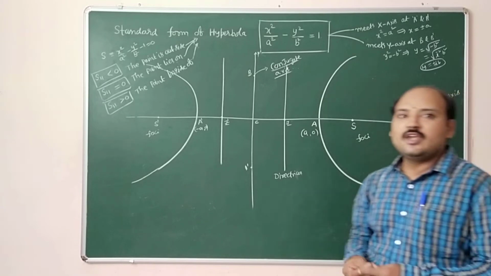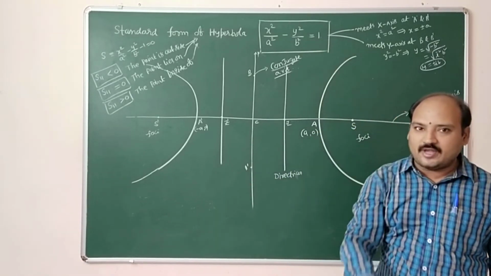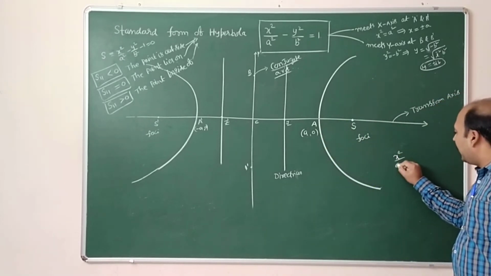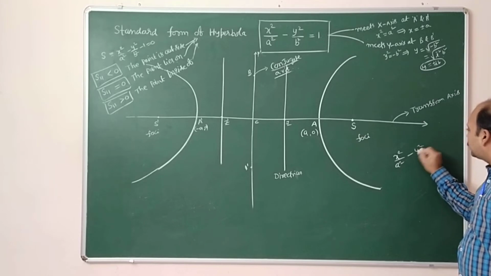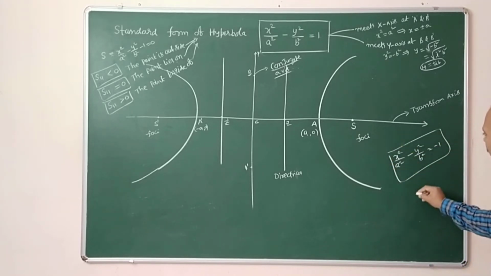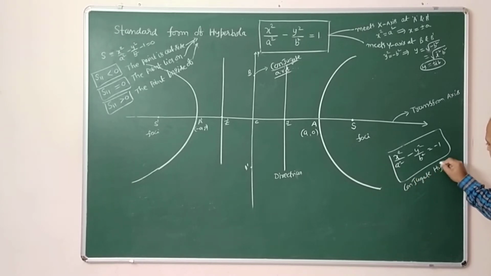Now we will discuss the hyperbola whose equation is equal to minus 1. Suppose the equation is x square by a square minus y square by b square equal to minus 1. This equation is called the conjugate hyperbola.